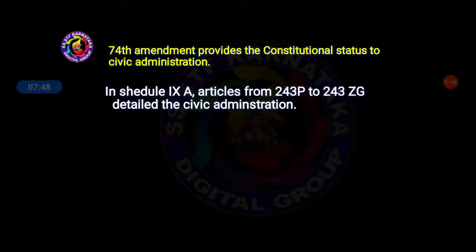In Schedule 9A, Articles 243P to 243ZG detail the civic administration, maintenance and all about the economics. This has been given in detail in the 74th Amendment.